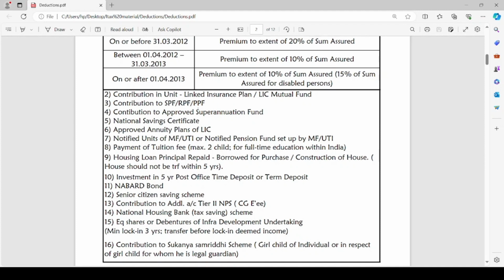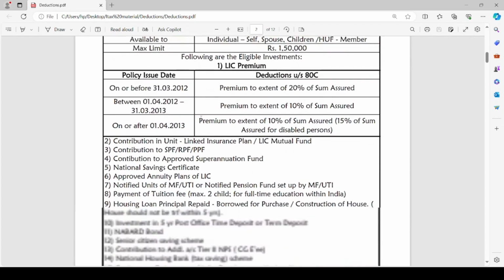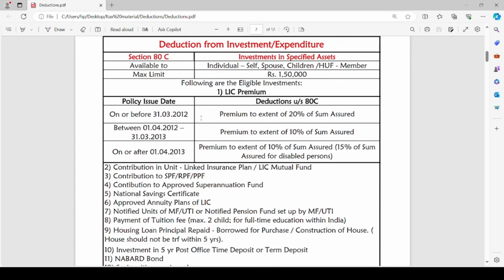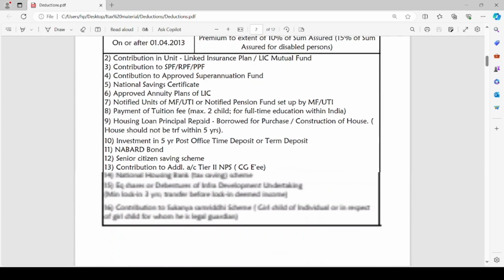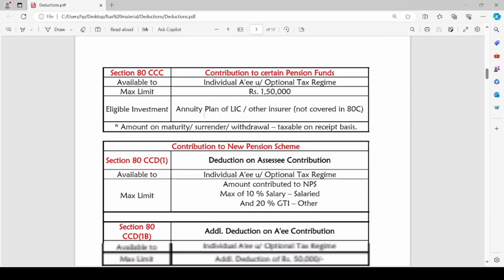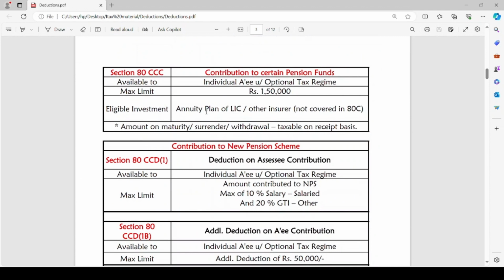So these are eligible investments under Section 80C. And the maximum amount of deduction that can be claimed by the assessee with respect to all these investments is Rs 1,50,000 only. Now let us head to the next section, that is Section 80CCC.